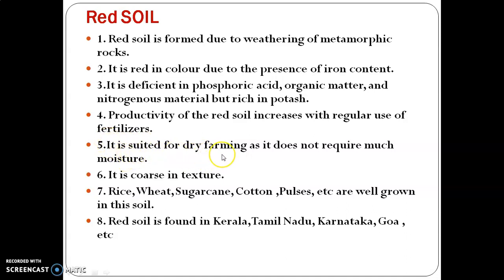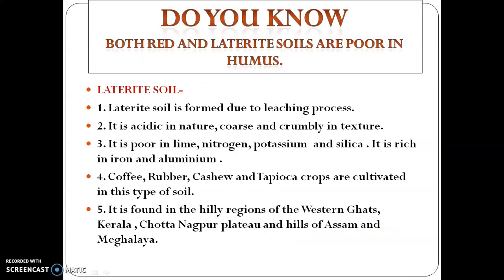This soil is suitable for dry farming as this soil does not require much moisture. This soil is coarse in texture, means the soil is not fine. This soil is very rough in texture. Red soil is found in Kerala, Tamil Nadu, Karnataka, Goa, etc. Do you know, students, what is the similarity between red soil and laterite soil? Both soils are poor in humus.